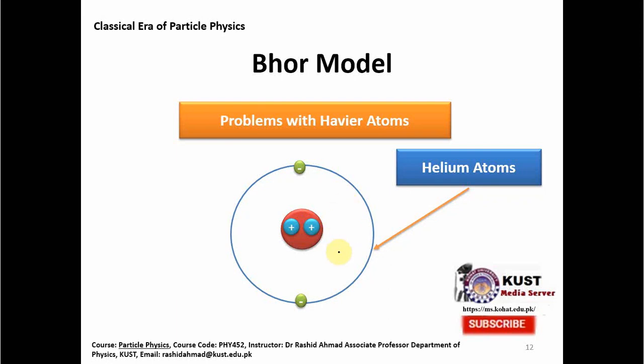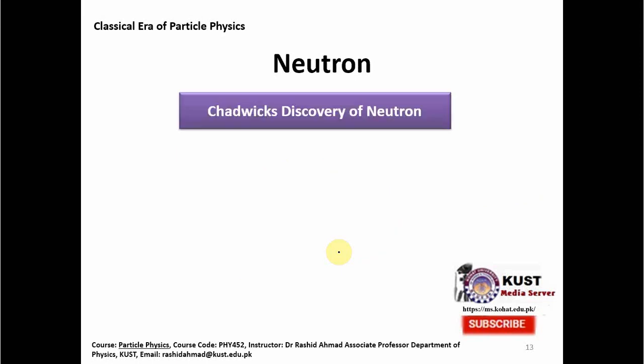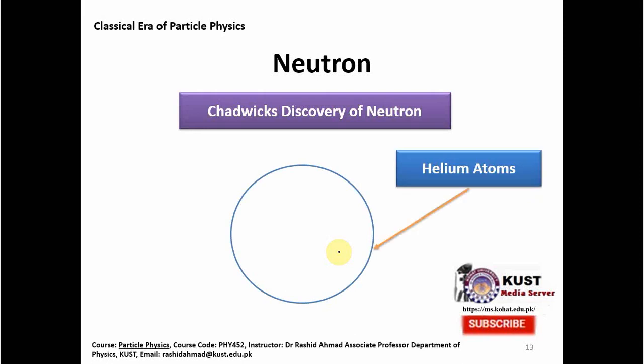The problem was: why are the heavier atoms, although they are electrically neutral, heavier than their corresponding constituents? This problem was solved by Chadwick's discovery of the neutron, who found experimentally that the nucleus of the helium atom contains not only two protons but also two neutrons, two neutral particles which are chargeless.